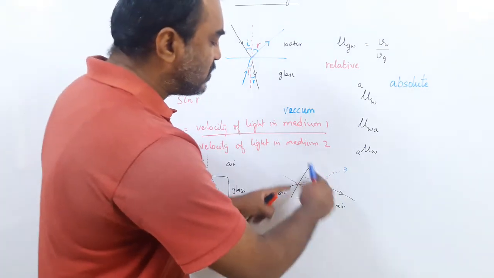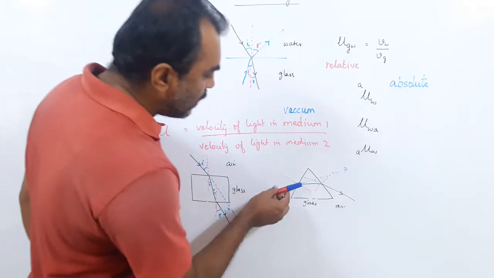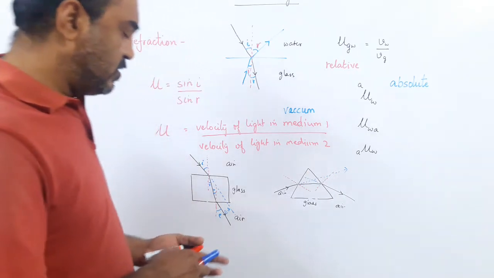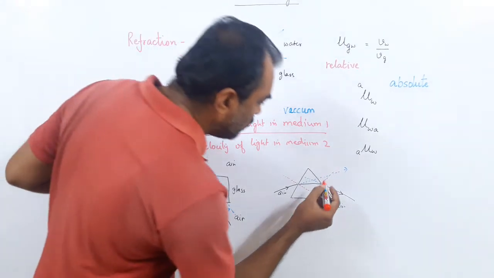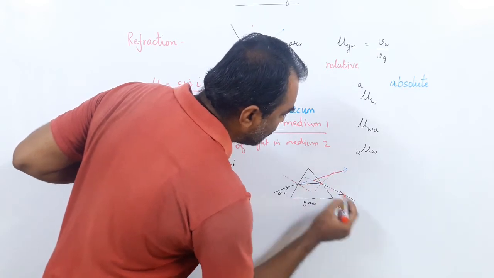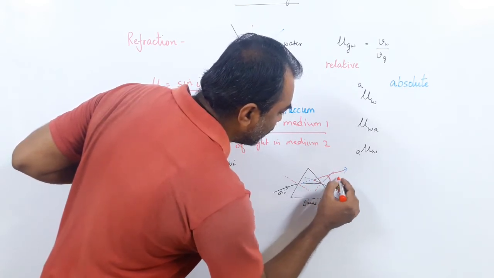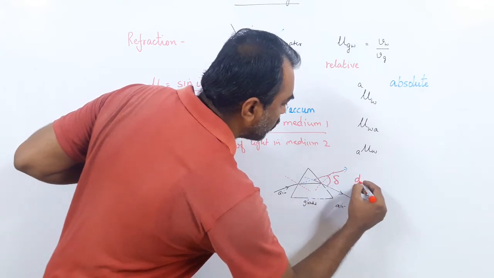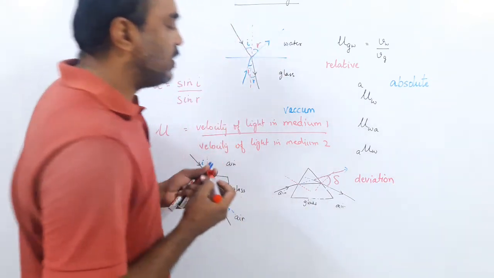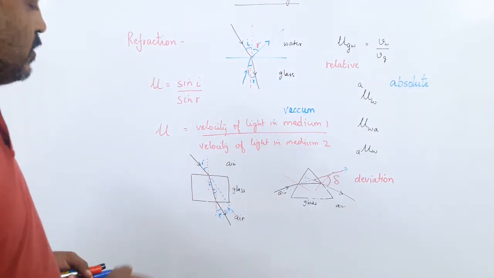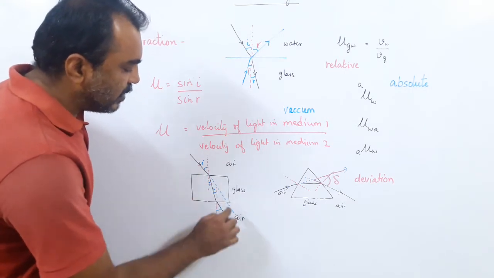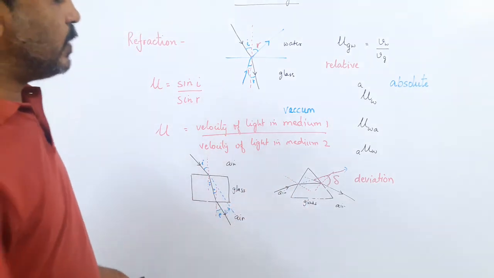But here the two surfaces are not parallel. So light was going like this and now it is going like this. And you see there is a total change in the angle. So it was initially going like this, it bent and went like this, so it has changed by an angle. This angle is called delta or the angle of deviation. Deviation means light has changed its path. Here the light changed its path, but again the path is parallel to the incident ray. It is parallel. Here it has totally changed the path by an angle.